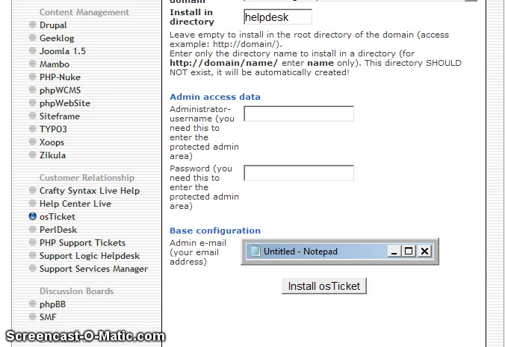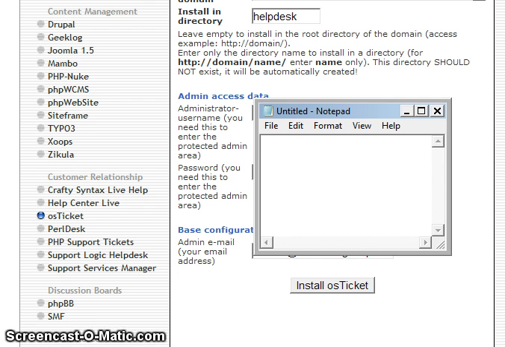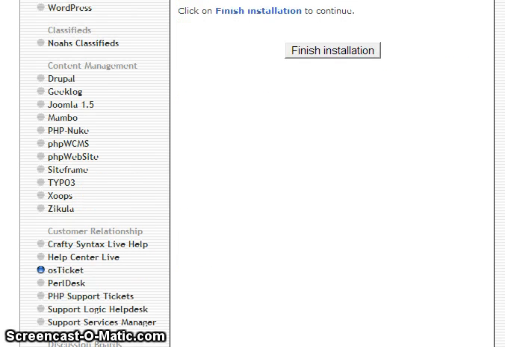Then you just enter your username to access the help desk and the password to access the help desk, and then an email address for the admin. Once you've done that, click on Install osTicket and then click on Finished Installation.